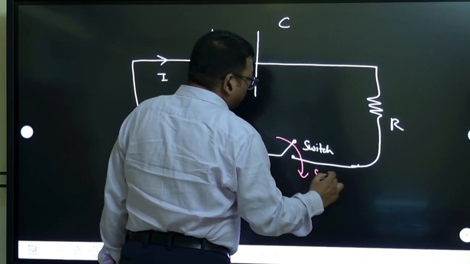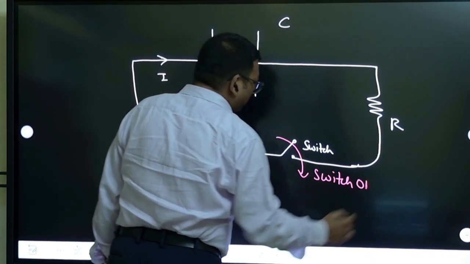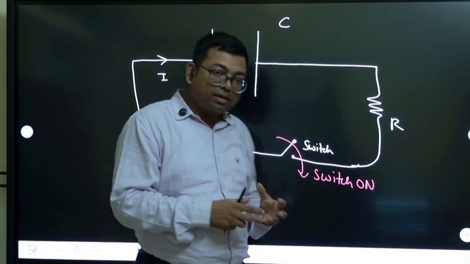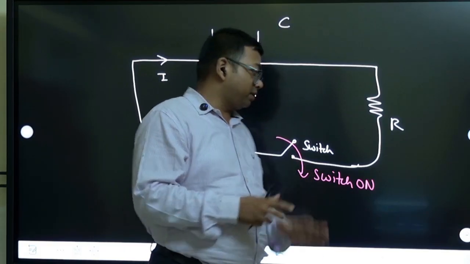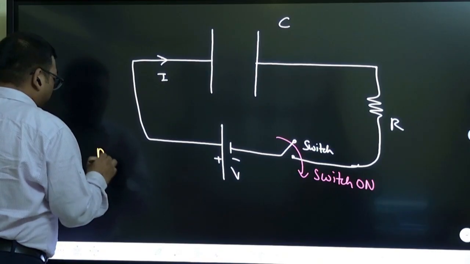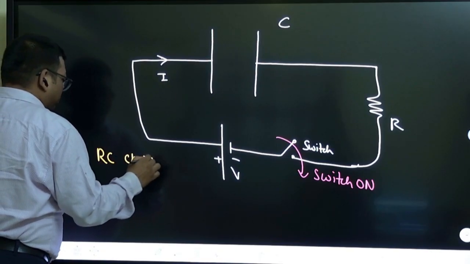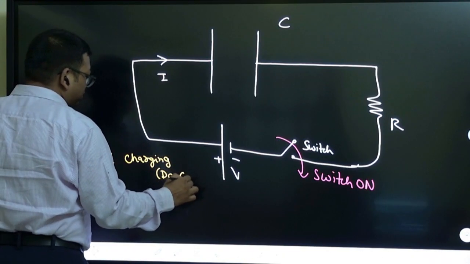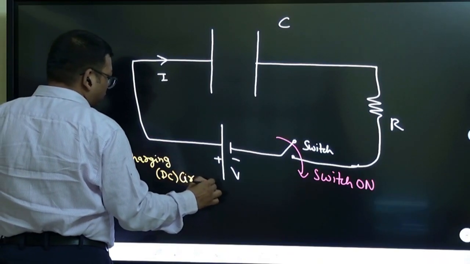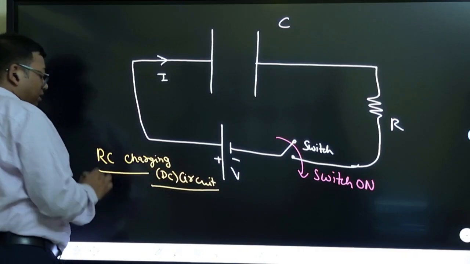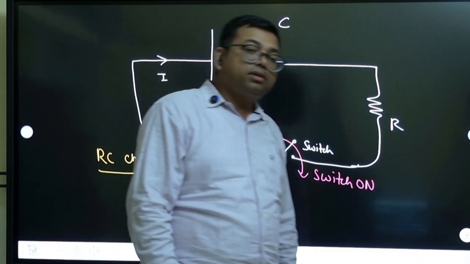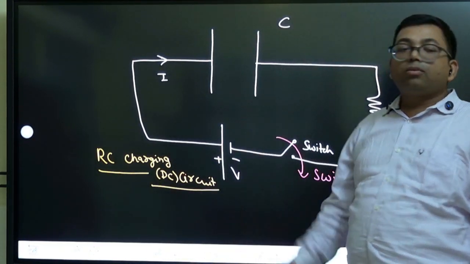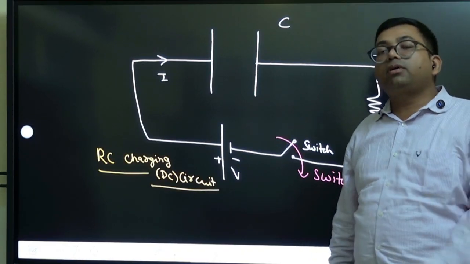So what happens as soon as you switch on? So you know that this is an RC circuit. What is this circuit? It is an RC charging DC circuit. It is not an AC circuit. It is a DC circuit. AC circuit you have already studied in the last chapter. AC circuit was when you are putting an AC signal, but here we are not putting an AC signal, we are putting a DC signal. In the battery we are putting it and you are switching on.